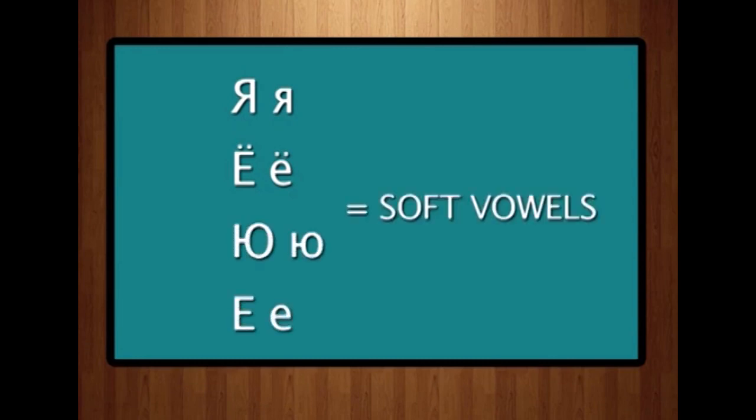So, the next topic that we have is soft vowels. In Russian we have 4 soft vowels. Why we call them soft vowels, that I will tell you now. A soft vowel is pronounced as a result of palatalization. And what is this palatalization?